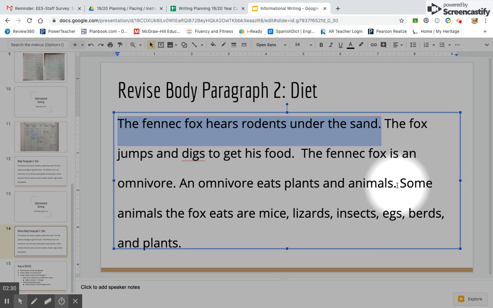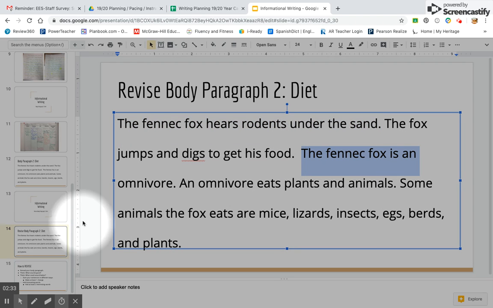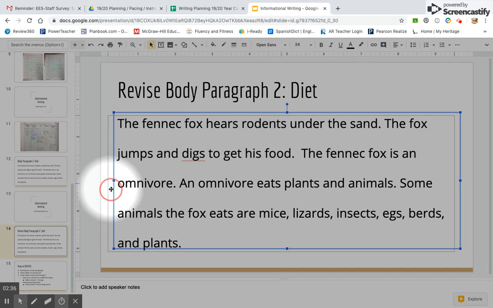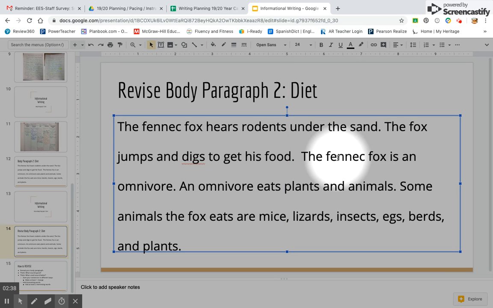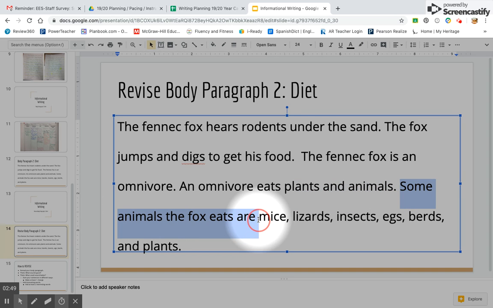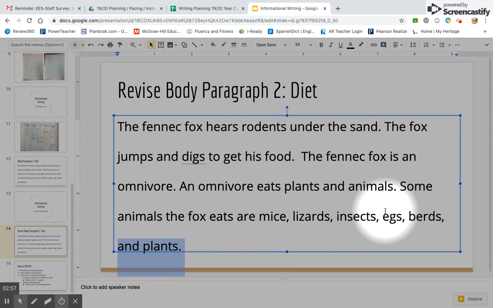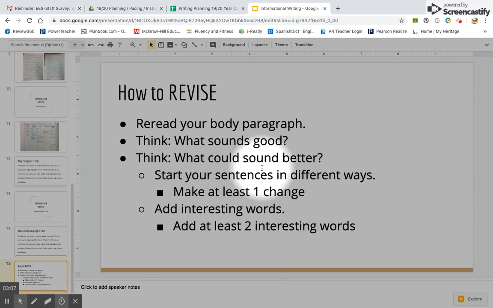Another sentence I really like is right here where I said the fennec fox is an omnivore. An omnivore eats plants and animals. I like those sentences because I used a big vocabulary word, omnivore, and I told what it means. Finally, I like this sentence. Some animals the fox eats are mice, lizards, insects, eggs, and birds and plants. I liked that sentence because I listed all the things he eats, and I used commas and at the end the word, just the one and, to tell all the things he eats. Okay. In my next step, I have to think what could sound better.